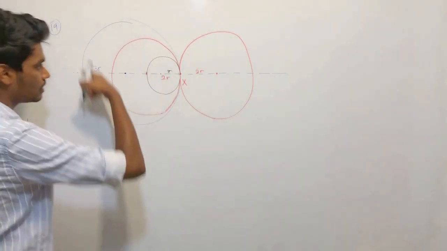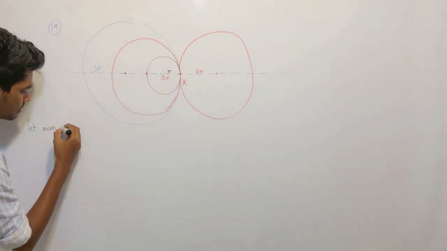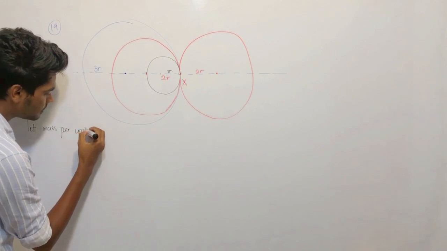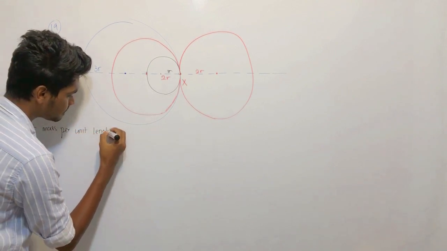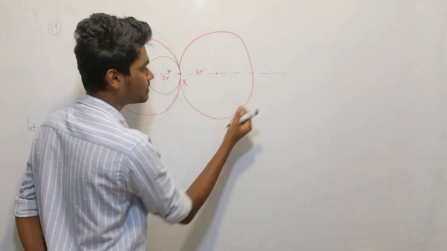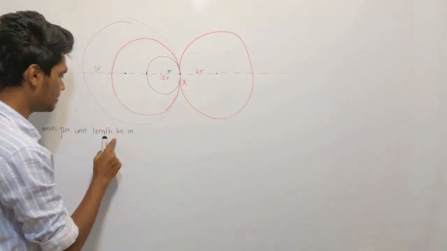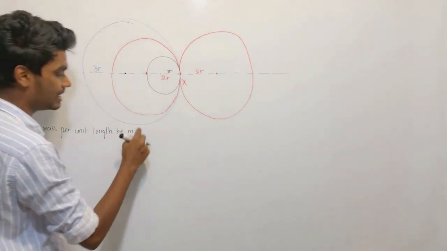So for this, let the mass per unit length be the same for each wire, that is, a uniform linear density.